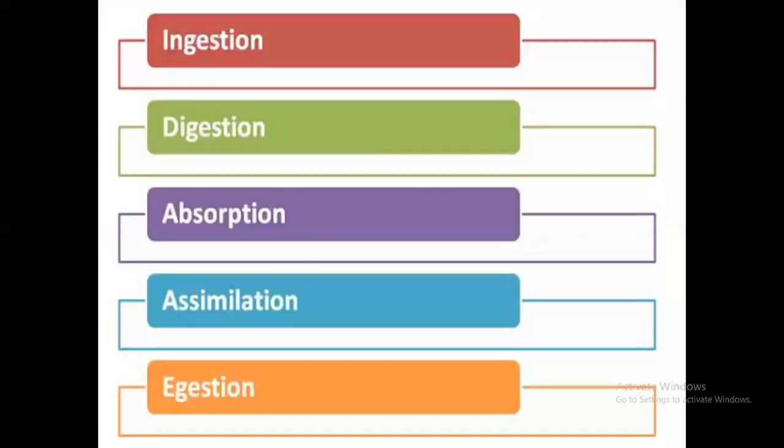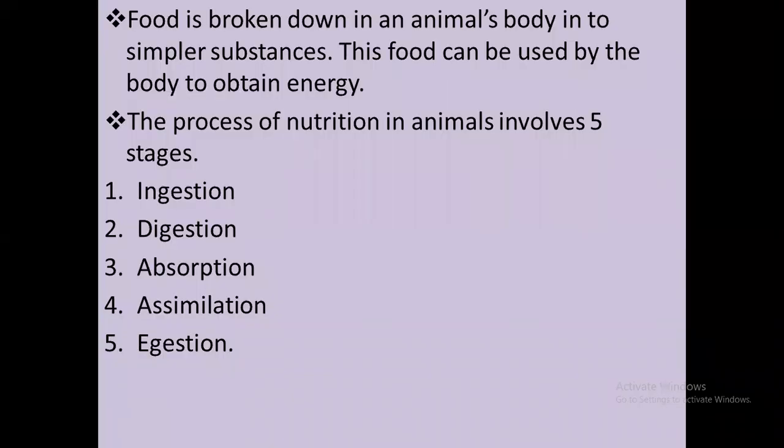Food is broken down in an animal body into simpler substances. This food can be used by the body to obtain energy. The process of nutrition in animals involves 5 stages. After we take the food into our body, there are main stages. They break down into simpler substances.